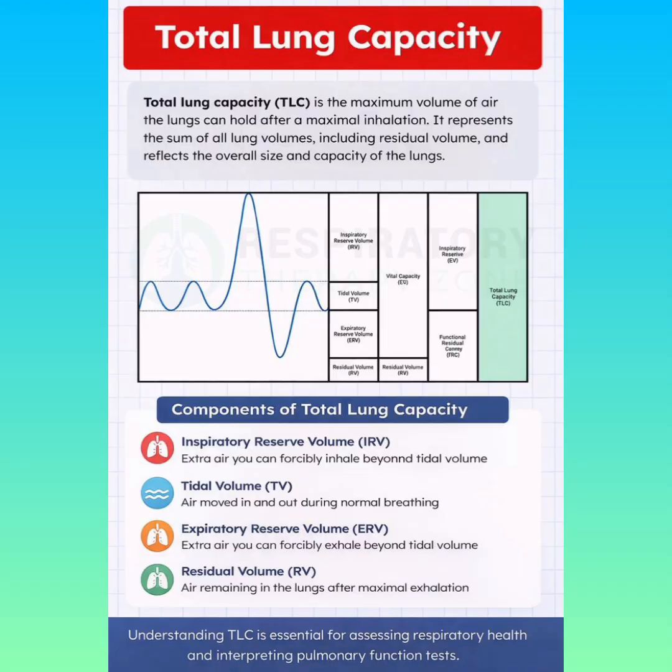Total lung capacity is the total volume of air a person can accommodate in the lungs after a forced inspiration. It is VC plus RV, or TV plus IRV plus ERV plus RV, which is about 5,000 to 5,800 milliliters.